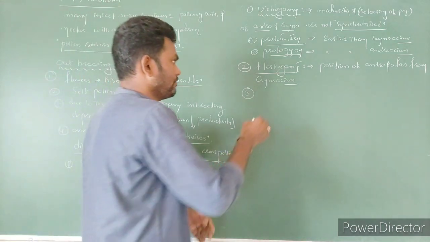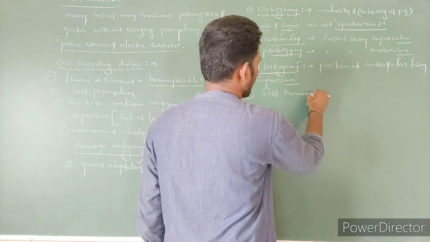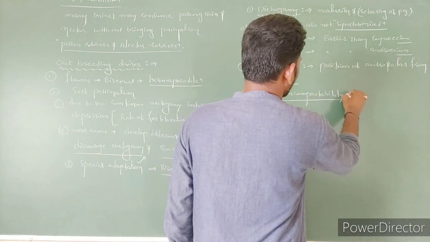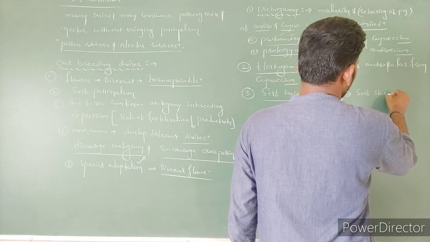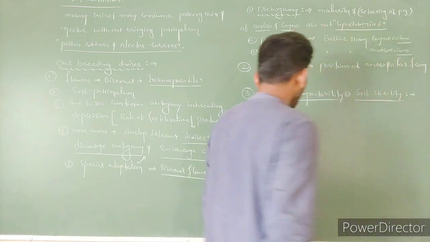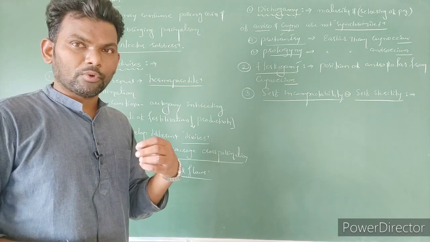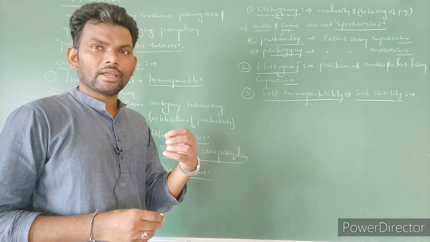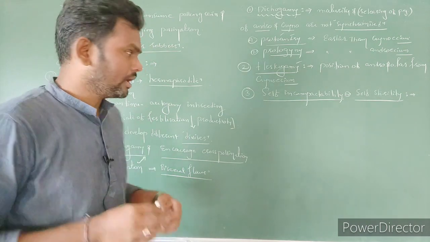Self-incompatibility. Self-incompatibility is also called as self sterility. So here it is, you can say, genetic involvement, genes involvement. The pollen grains which are genetically similar are not going to germinate on the same flower, right?